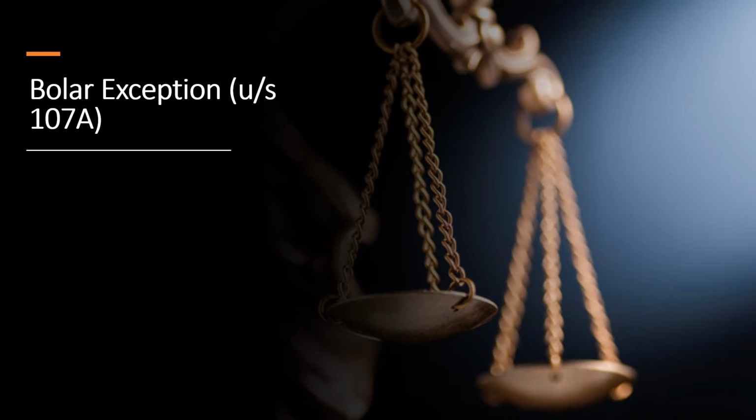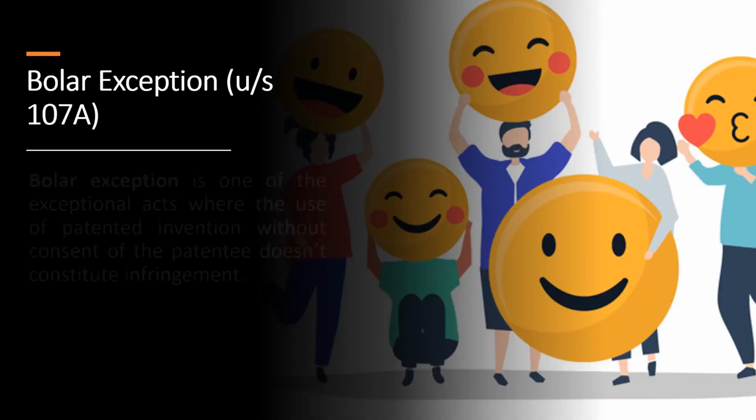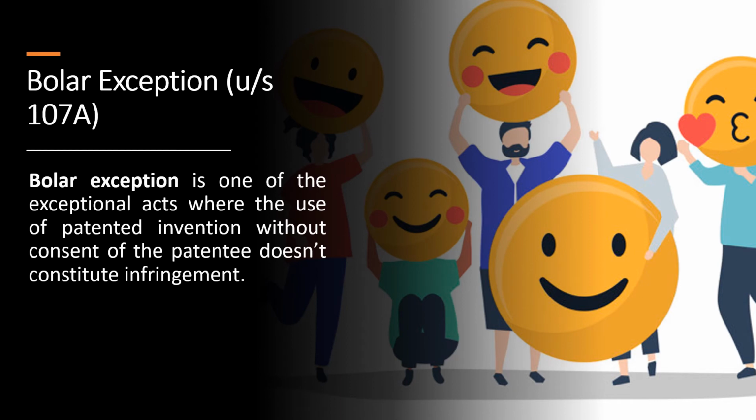In Indian Patent Act, Bolar exceptions have been mentioned under section 107A, and this says that there is an exception to patent rights allowing a third party to undertake without the authorization of patentee acts in respect of patented product necessary for the purpose of obtaining regulatory approval for a product. Bolar exception is one of the exceptional acts where the use of patented invention without consent of patentee does not constitute infringement, provided this use of patented invention is only for experimental purpose.